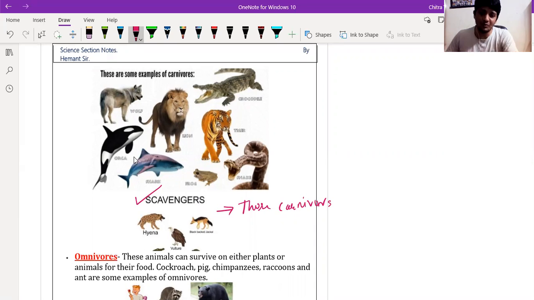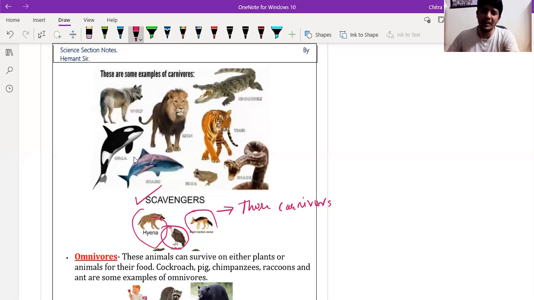When he goes away, animals like hyena, wolf, eagle, and vulture go there and eat the rest of that dead animal. So they depend on dead as well as leftover flesh of animals. Such animals are called scavengers.